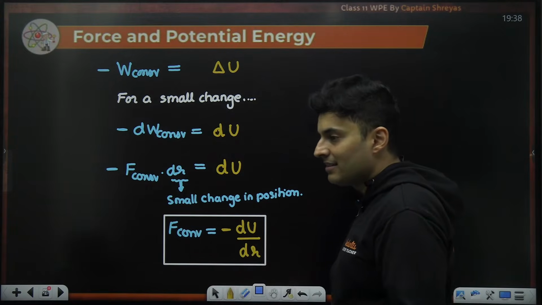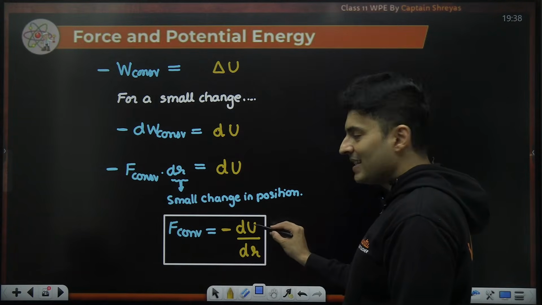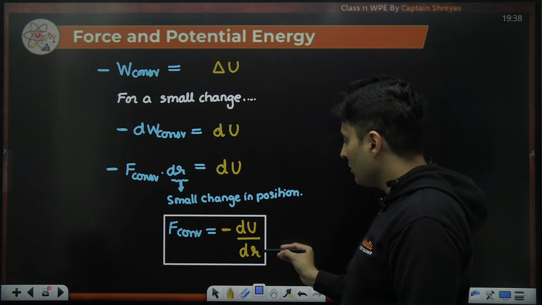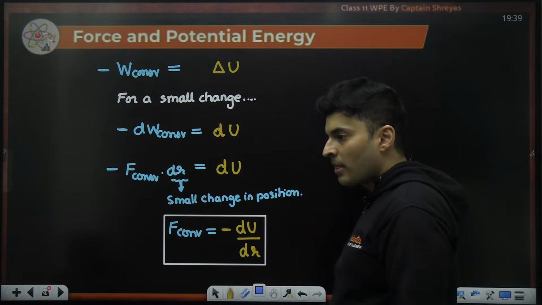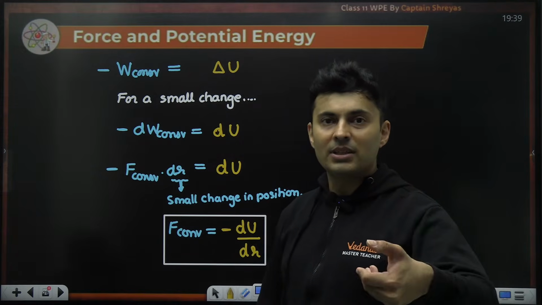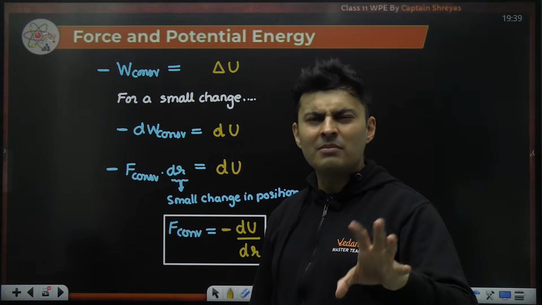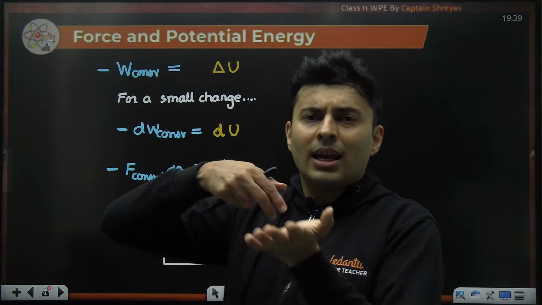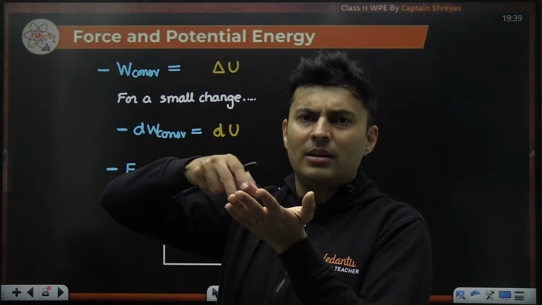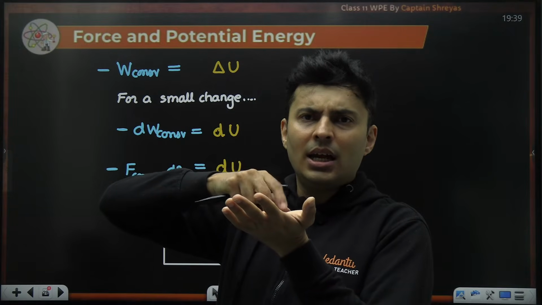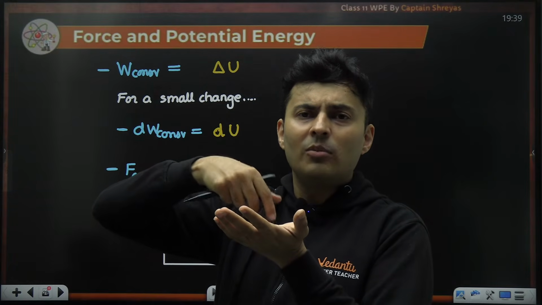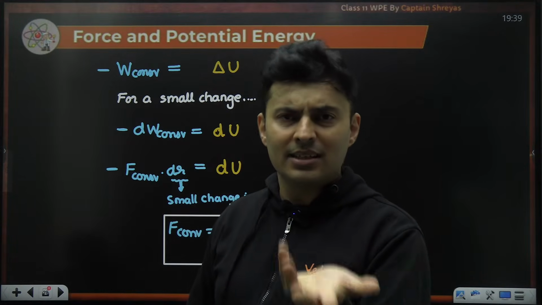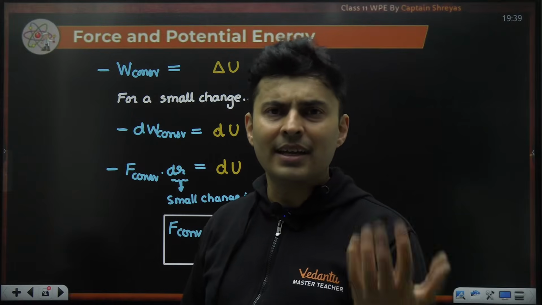So how do I read this equation? I'll come to it. U is the energy, du by dr is the rate of change of energy, but with respect to distance. Whenever there is change of something with respect to time, you just say rate of change of something. Like when a hen is there, and it is laying eggs. So how many eggs is the hen laying per second? So maybe it is laying 5 eggs per second. So that is the rate of laying eggs.